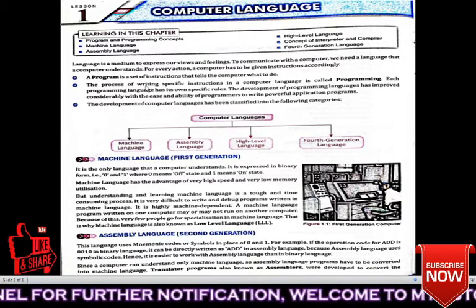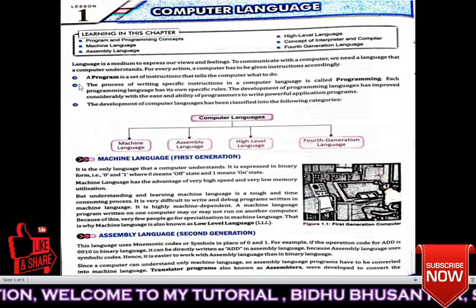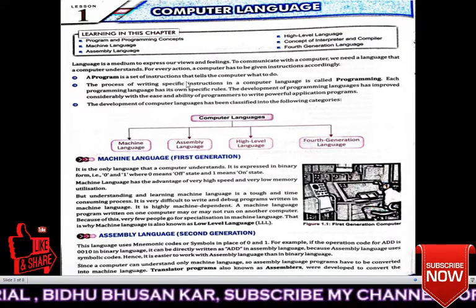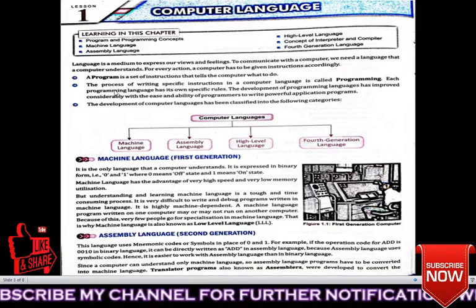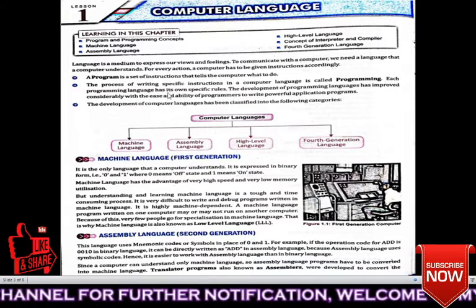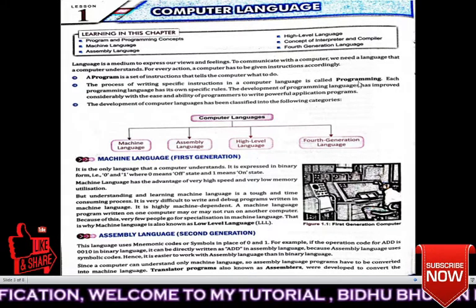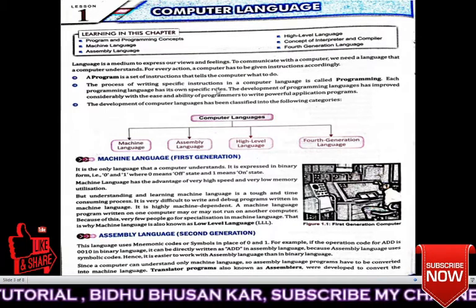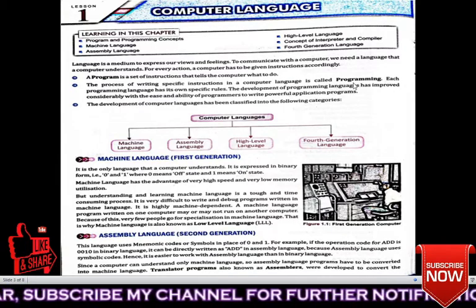A program is a set of instructions that tells the computer what to do. Remember these things. What is a program? A program is a set of instructions that tells the computer what to do. Underline these things. The process of writing specific instruction in a computer language is called programming. So what is programming? The process of writing specific instruction in a computer language is called programming.